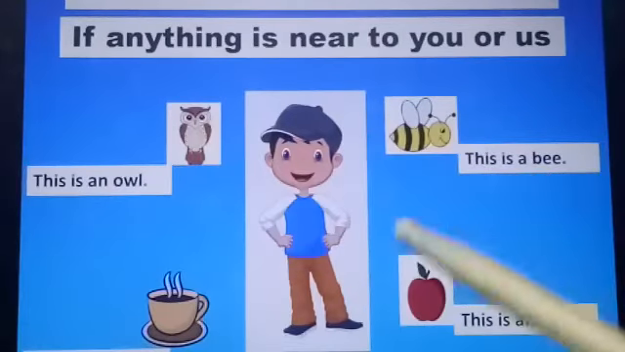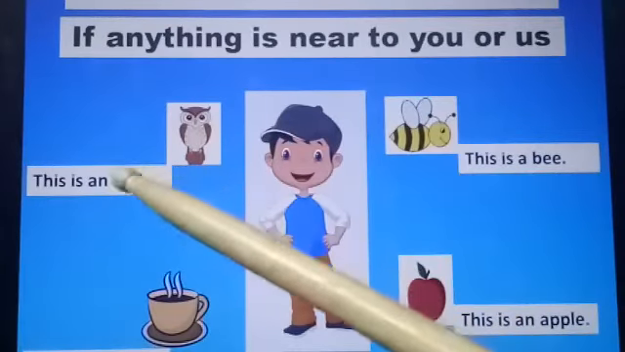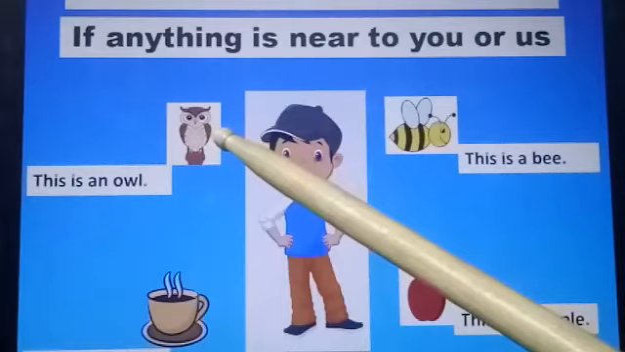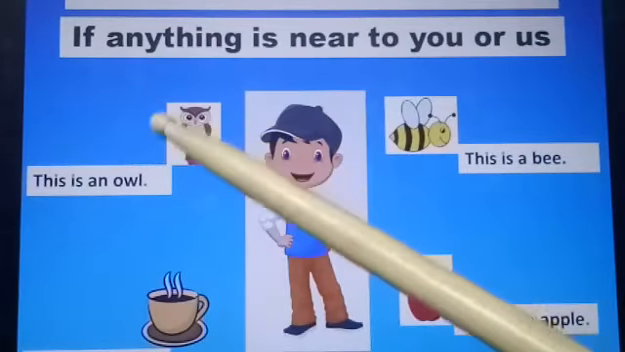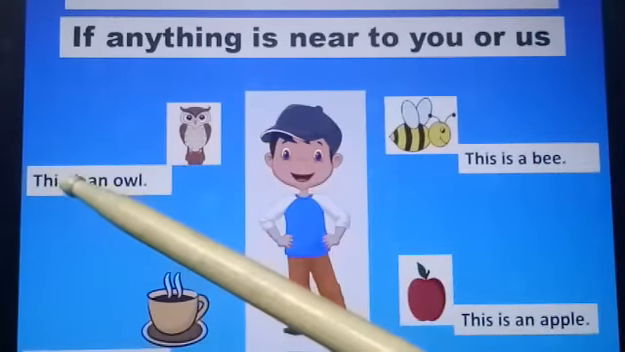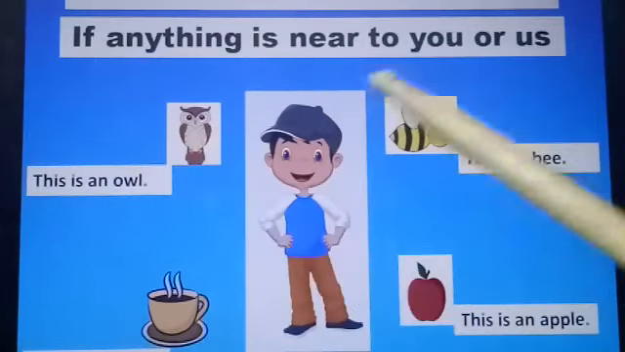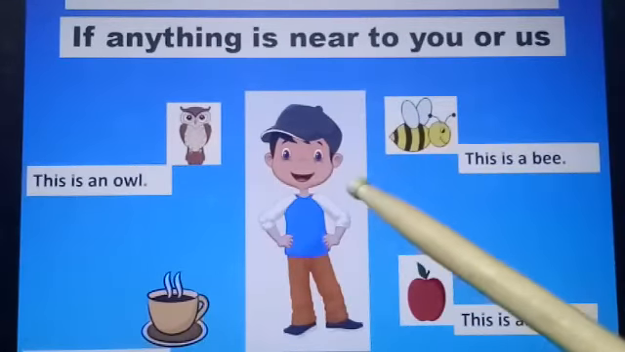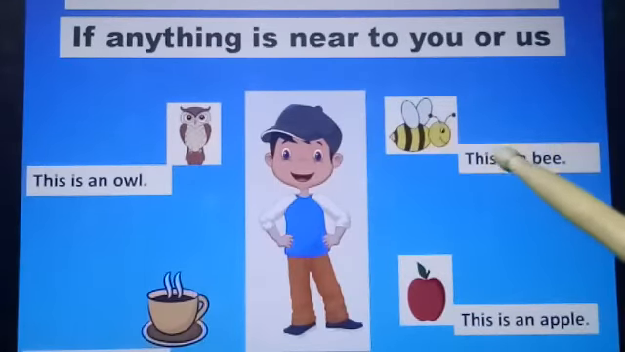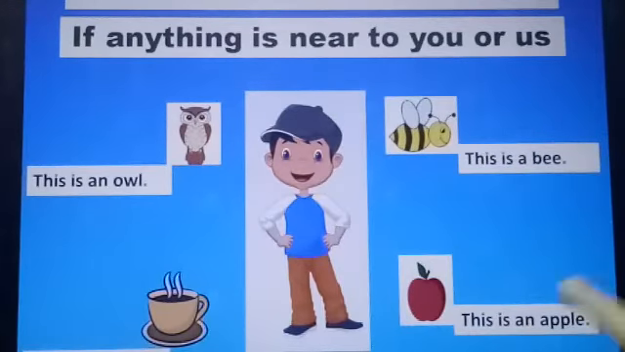If the objects are nearby to you, then you have to use this. So the owl is next to this boy. So we use this is an owl. And the bee is also next to him. So we use this. This is a bee. And an apple also is here next to the boy. Then we use this is an apple.